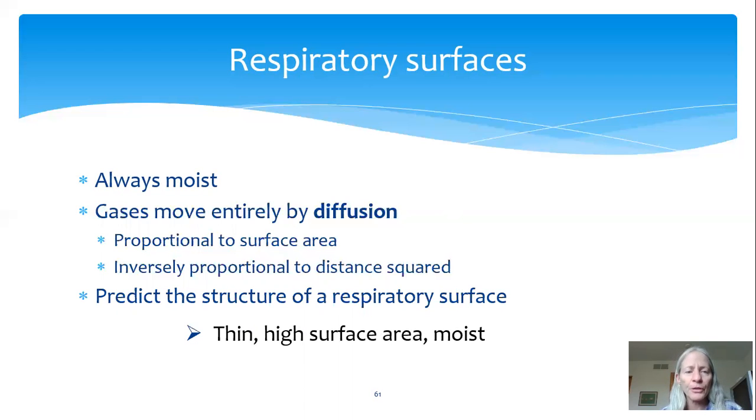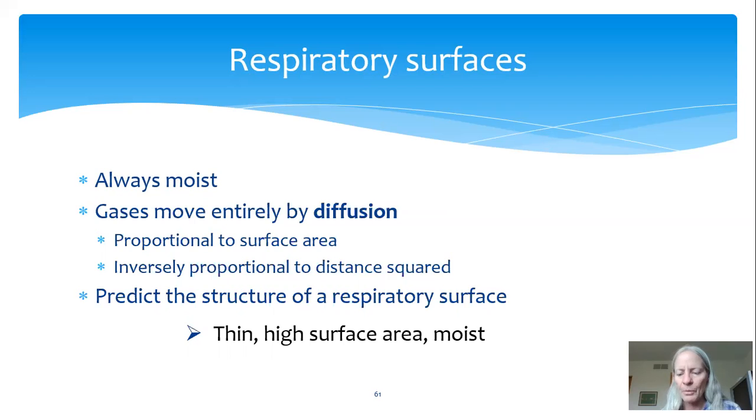A respiratory surface always has to be very thin so that there is a very short distance across which the gases have to move. And there's going to be a large surface area so that there's a lot of area that those gases can diffuse across. And then that surface always has to be moist.